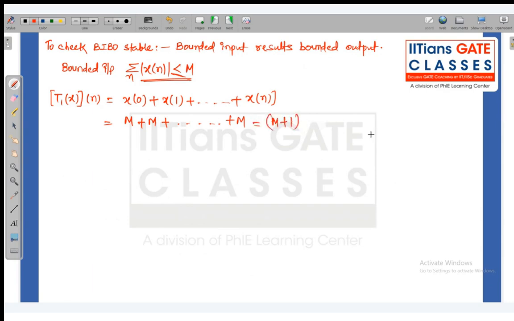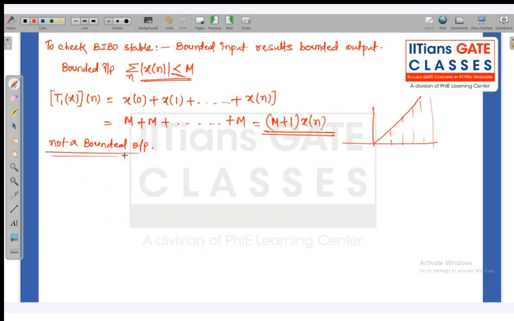So N plus 1 times M will be the output. We are giving a bounded input, and N plus 1 into M will come. You can see that as we increase n, it keeps increasing continuously. When you put n equal to 0 it has some value, then n equal to 1, n equal to 2, and as you go on increasing, it will reach infinity. So it is not a bounded output.